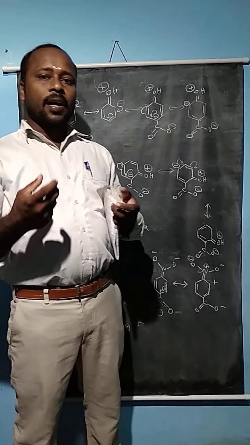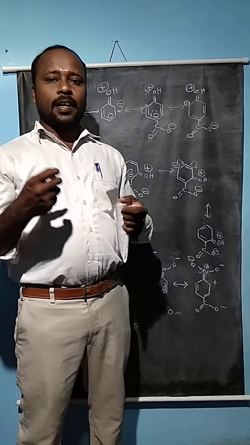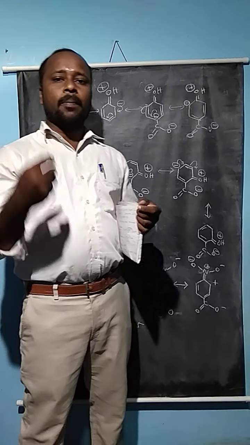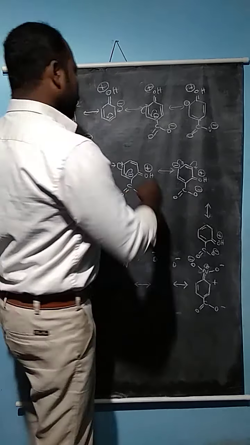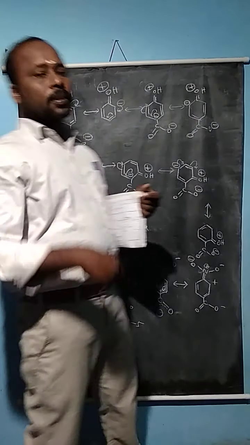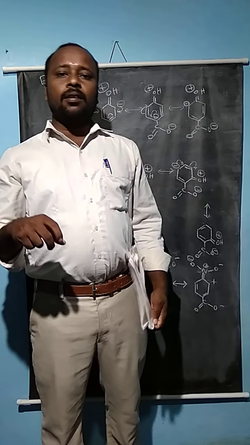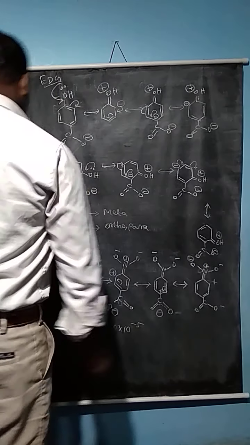It is a very important reaction. It takes place under some constant temperature or pressure; unless you apply external forces, it will not easily form. That is the difference between aliphatic nucleophilic substitution and aromatic nucleophilic substitution. Under aliphatic nucleophilic substitution, the reaction takes place very easily.